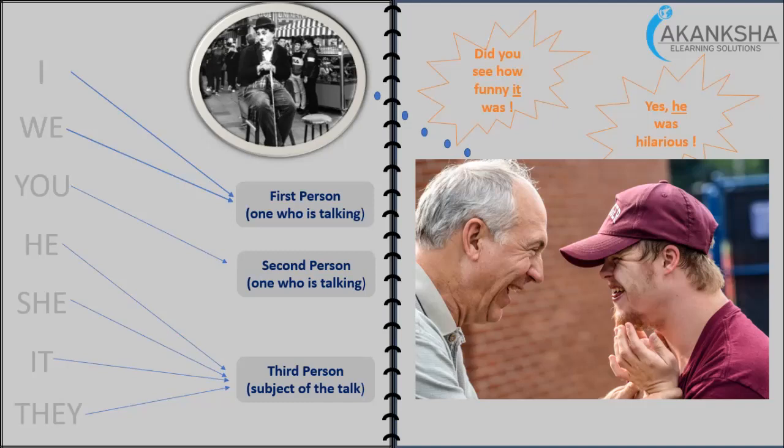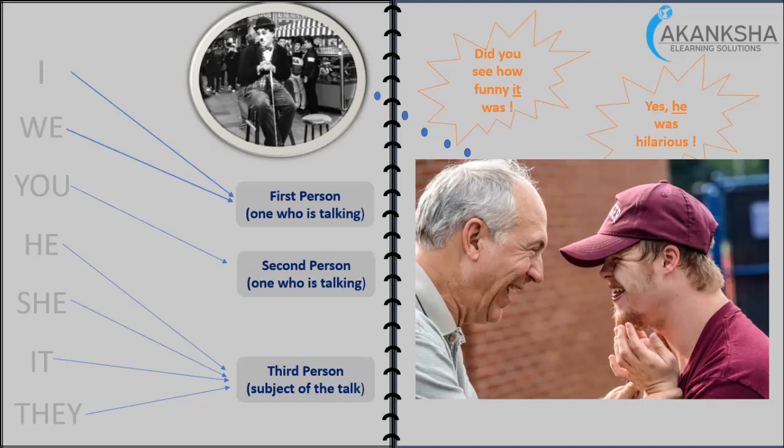So he, she, it is the third person, including they. He is for boys, she is for girls, and it is for something that is a thing, or maybe an animal, a place or an object, basically. And if any of these are two or more in number, then I call it they.